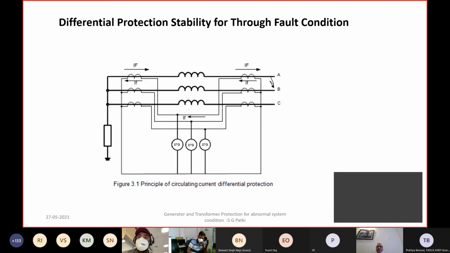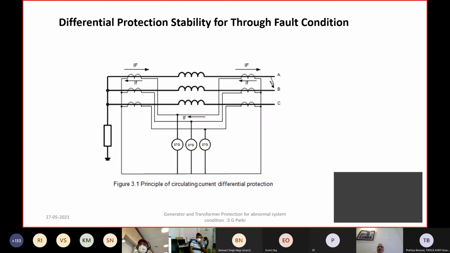That is one source of current mismatch. But on the generator side, many times when faults in the grid take place, what we normally have is a transient and subtransient period of fault currents.